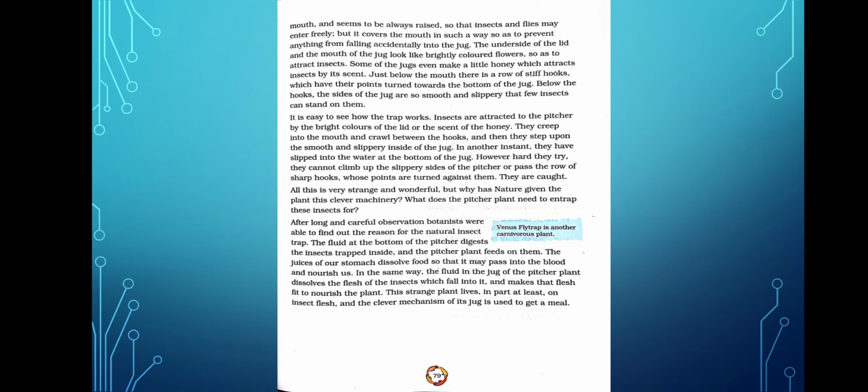Next paragraph. All this is very strange and wonderful, but why has nature given the plant this clever machinery? What does this pitcher plant need to entrap these insects for? So, actually, this is very strange, right? This pitcher plant is a carnivorous plant. We have already discussed it yesterday. They feed on insects. Okay, so they feed on meat. So, why do these pitcher plants entrap the insects? What is the reason behind this?